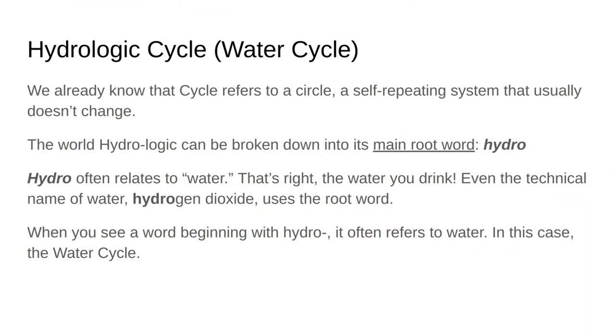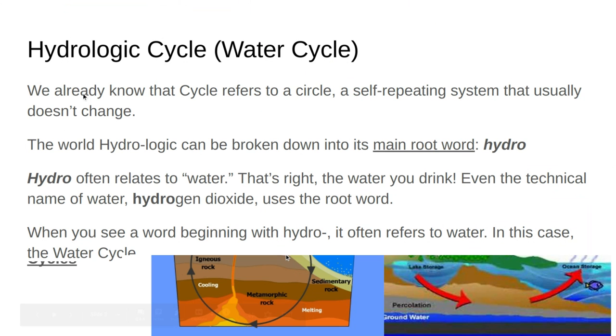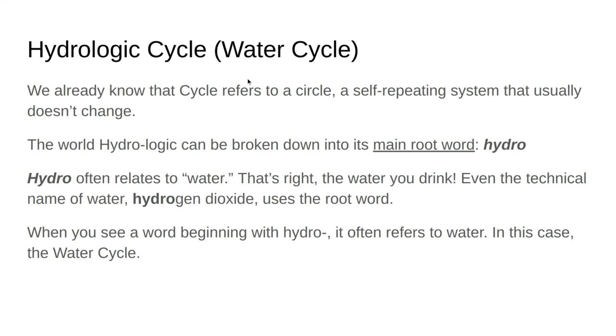Here we have the hydraulic cycle, something we have talked about before. Notice the root word here, one of them we're going to be looking at is cycle, which means, again, a self-repeating system, goes in a circle, or we visualize it in a circle more so to make sense of it, since it is a self-repeating system.